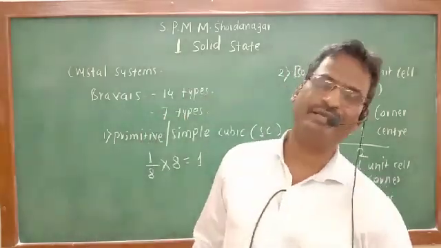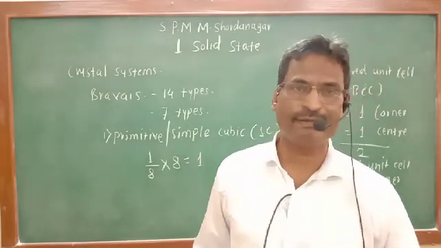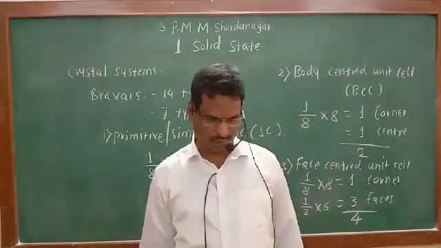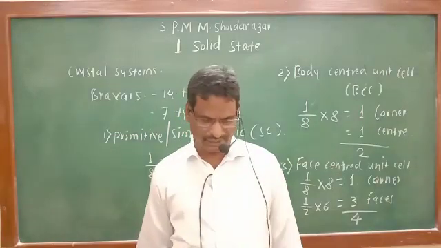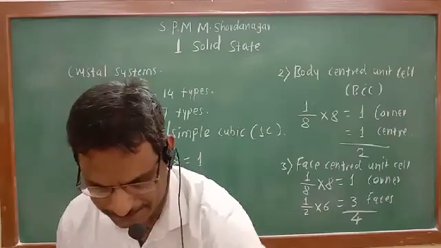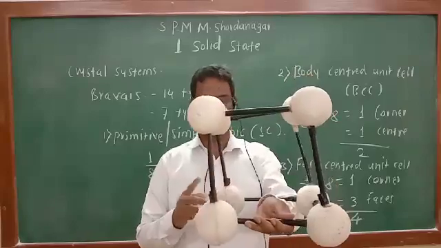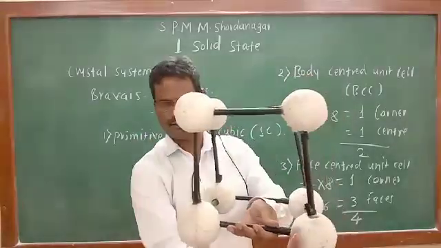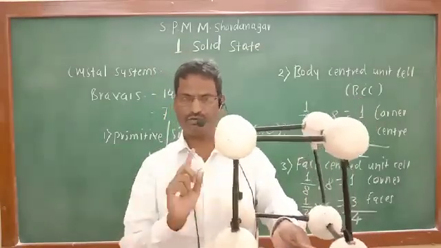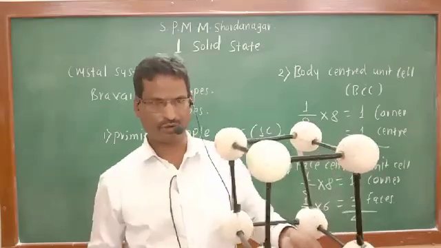Now Bravais has told that there are 14 arrangements classified into 7 different types of crystals: cubic, orthorhombic, tetragonal, monoclinic, rhombohedral, triclinic, hexagonal. Those are given in the book also. In short, I am explaining here. One more model, simple cubic. The height, width and length are all the same. The bond angle is also the same. So this is cubic, the first one out of 7.